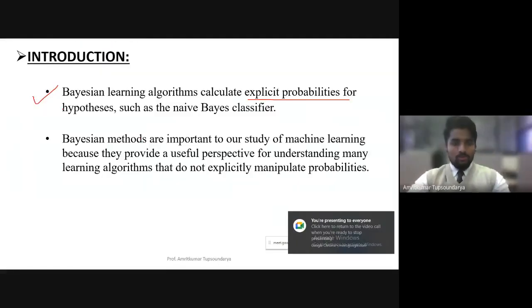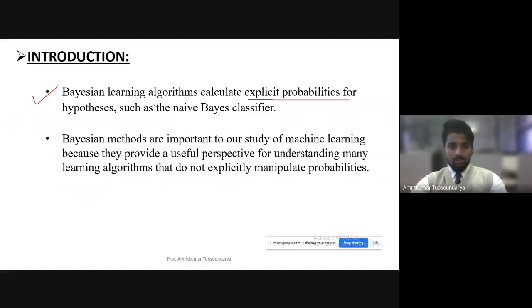Okay, so in the introductory part, as I said, we discussed the Bayesian learning algorithm and how it makes use of the explicit probabilities for each hypothesis. One such example is the naive Bayes classifier that we'll be looking at in the further classes. The main difference here compared to the other algorithms that we have learned, Find-S, candidate elimination, ID3, is that unlike those, the Bayesian learning algorithm makes use of probability.